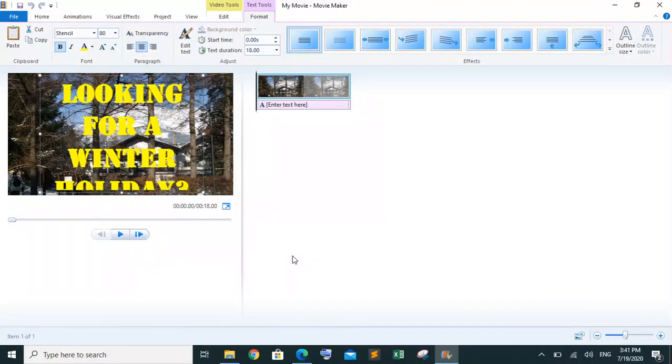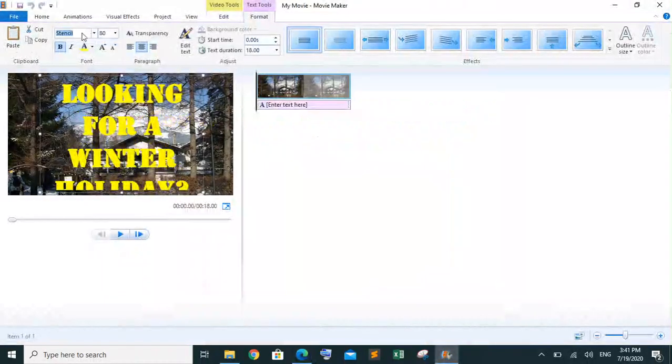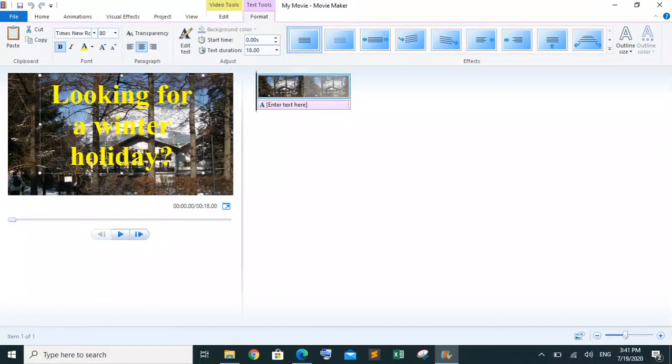Basically he's saying that we have to go for a serif font and for a winter holiday. Whenever we talk about serif, basically we are talking about Times New Roman. Times New Roman is a serif font. So this one is done.